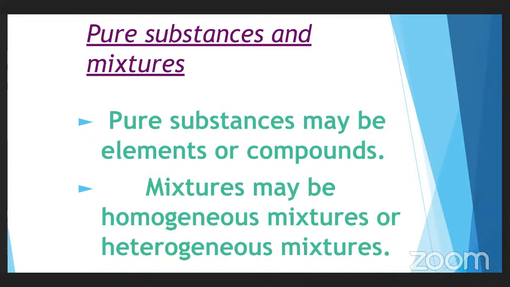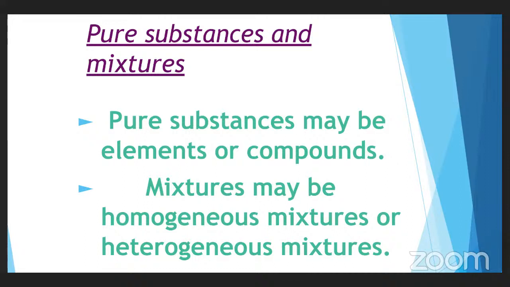So in a homogeneous mixture, 2 substances of the same kind mix together, whereas in a heterogeneous mixture, substances of 2 different kinds mix up.